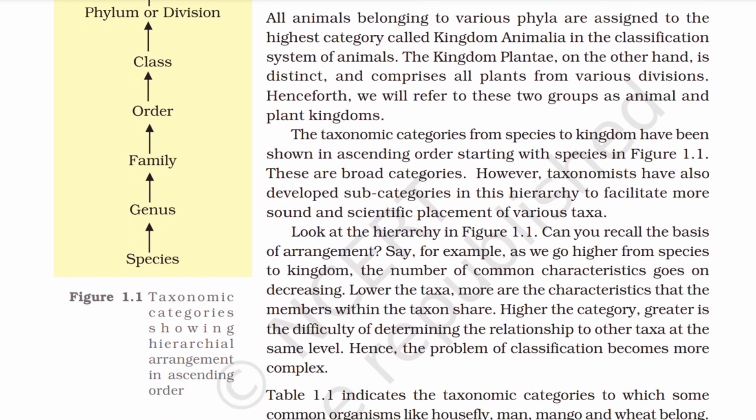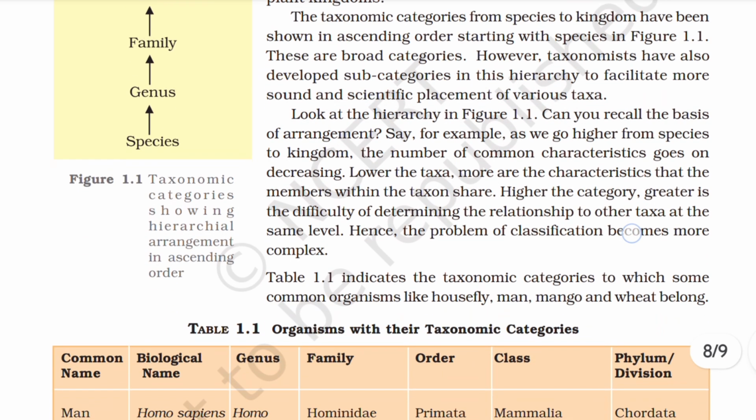These are broad categories. However, taxonomists have also developed subcategories in this hierarchy to facilitate more sound and scientific placement of various taxa. Look at the hierarchy in figure 1.1. Can you recall the basis of arrangement? Say, for example, as we go higher from species to kingdom, the number of common characteristics goes on decreasing. Lower the taxa, more are the characteristics that the members within the taxon share. Higher the category, greater is the difficulty of determining the relationship to other taxa at the same level. Hence, the problem of classification becomes more complex.